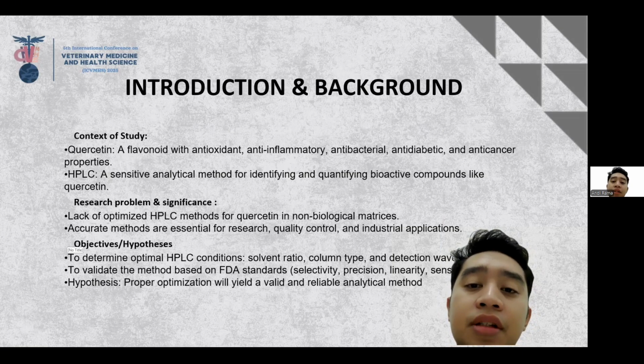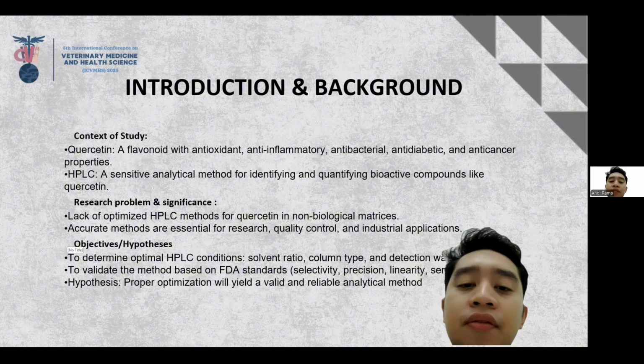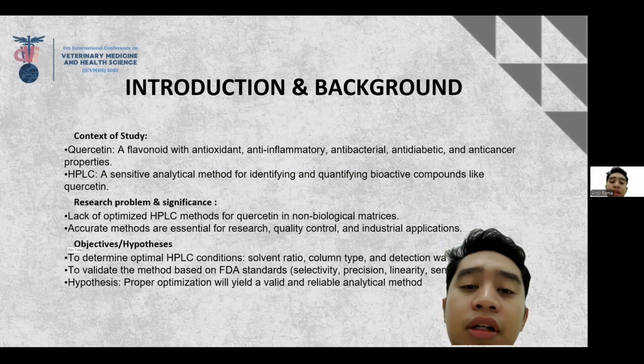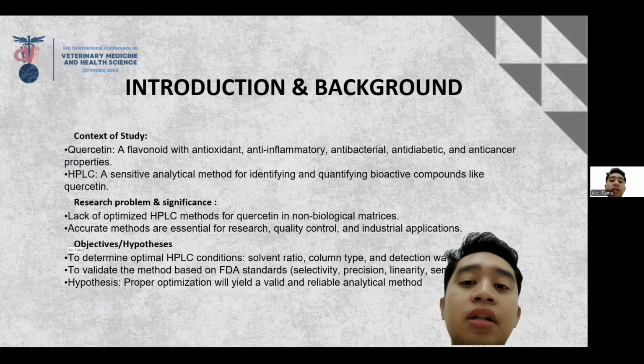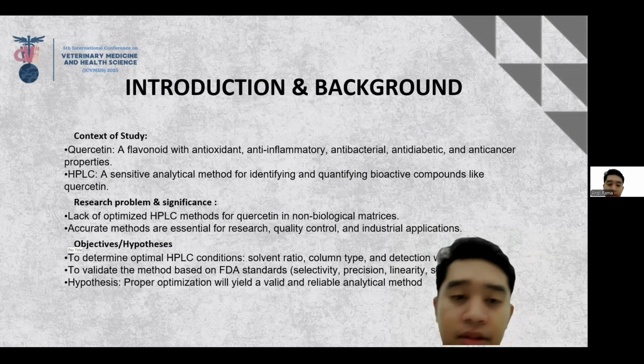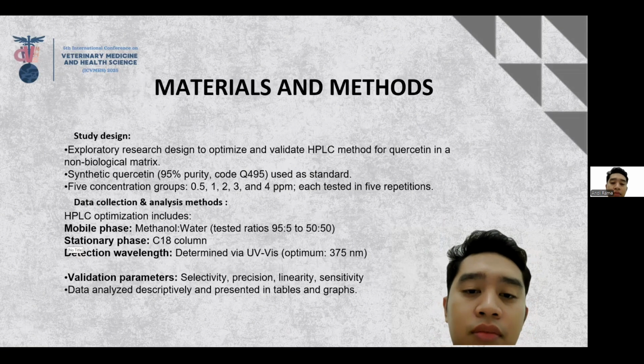However, the current methods for quercetin detection, especially in non-biological matrices, are not yet fully optimized or validated. That brings us to the objective of this study. The first one is to determine the optimal HPLC condition, including solvent ratio, column type, and detection wavelength. The second one is to validate the method using FDA standards, focusing on selectivity, precision, linearity, and sensitivity. So moving on to the next slide.